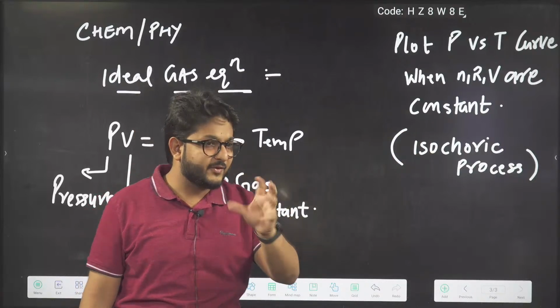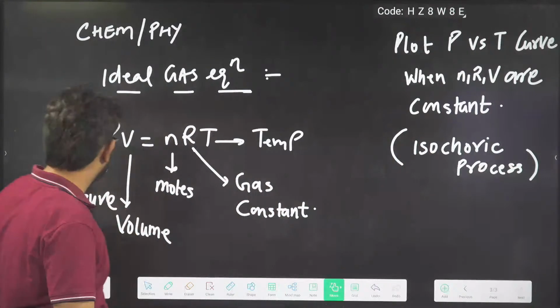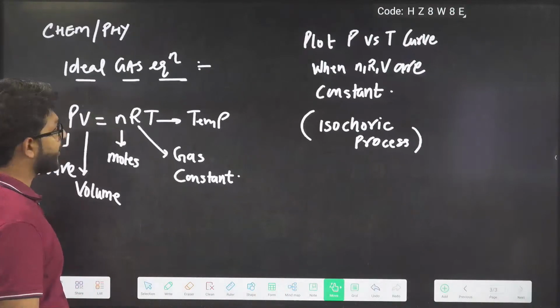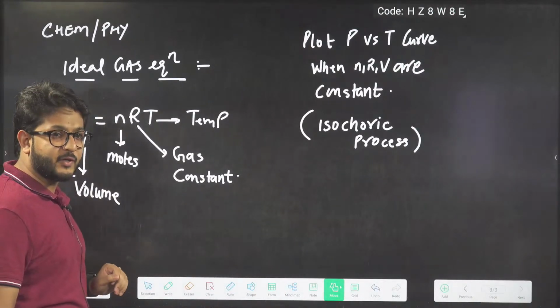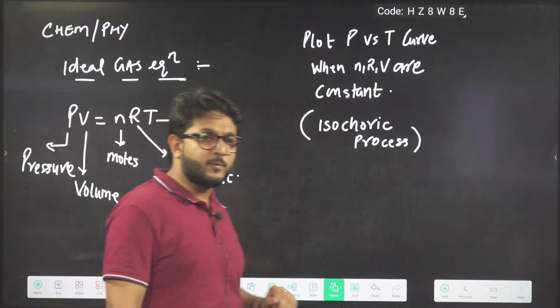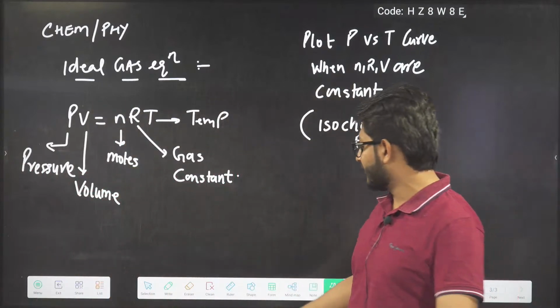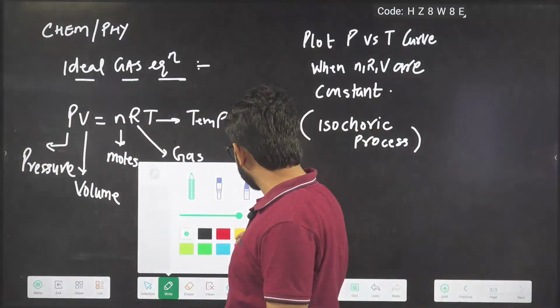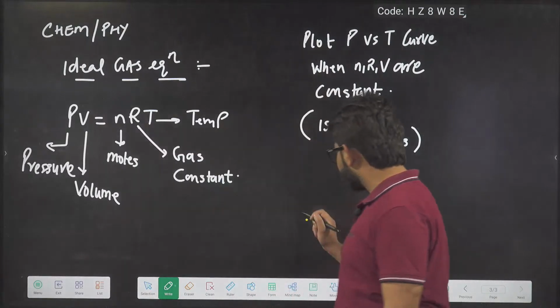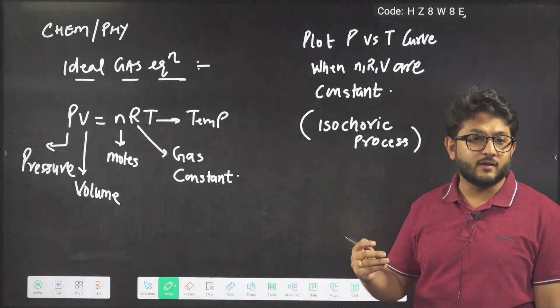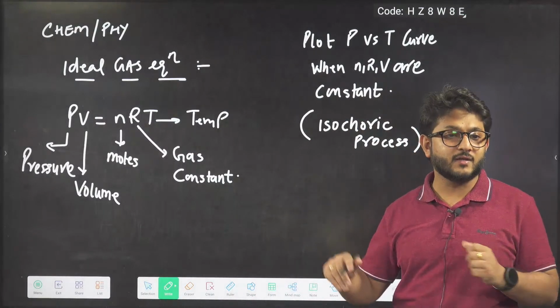So let's relate physics and mathematics. The basic graph of physics and mathematics we are going to relate today. Okay, shall we do it? This formula is used to solve questions in physics and chemistry. You will study it when you understand it. I'm just telling you why we are doing straight lines. What is the use of this straight line? This is what we are doing.